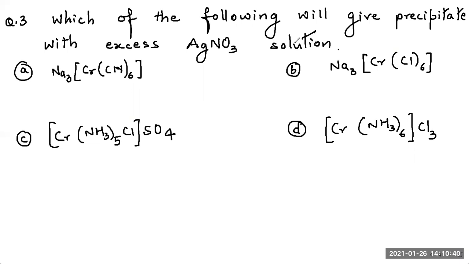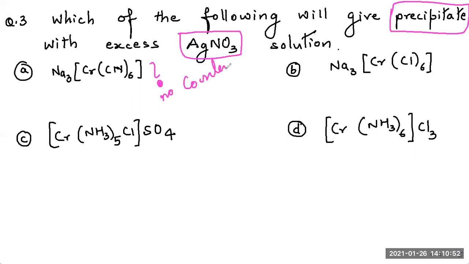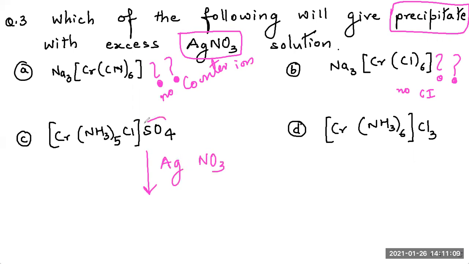Which of the following will give precipitate? Oh my god, again the same thing. Which will give precipitate with AgNO3? The one which has a counter ion outside. Here, no counter ion outside. Correct, no counter ion. Here also, no counter ion. Counter ion is here in one and here in another, one in C and another in D. If I treat it with AgNO3, then I will get AgSO4.